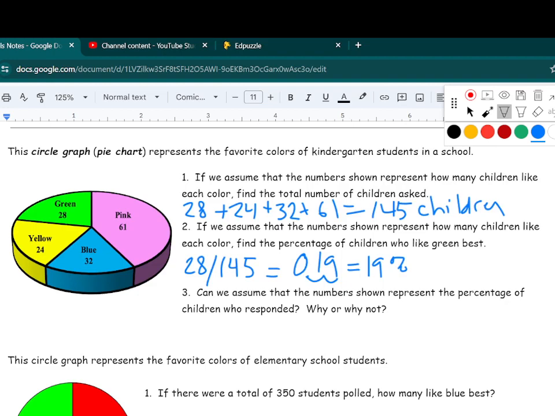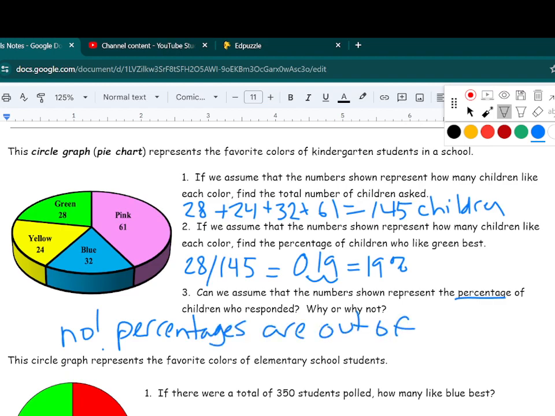Number 3 here is important. Can we assume that the numbers shown represent the percentage of children who responded? Why or why not? The answer is no, because percentages are out of 100. We found that our total here was 145, which is not 100. So if we ever have a circle graph that adds up to something more or less than 100, it's not percentages. It is just the number of results.